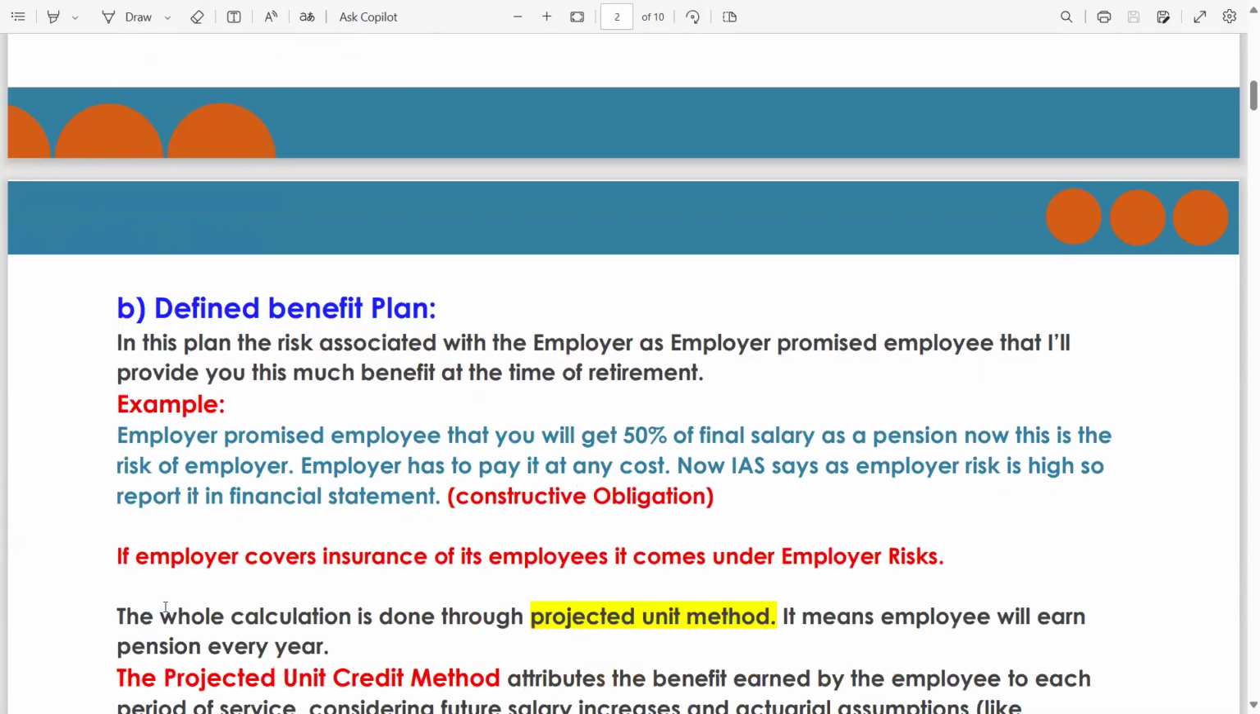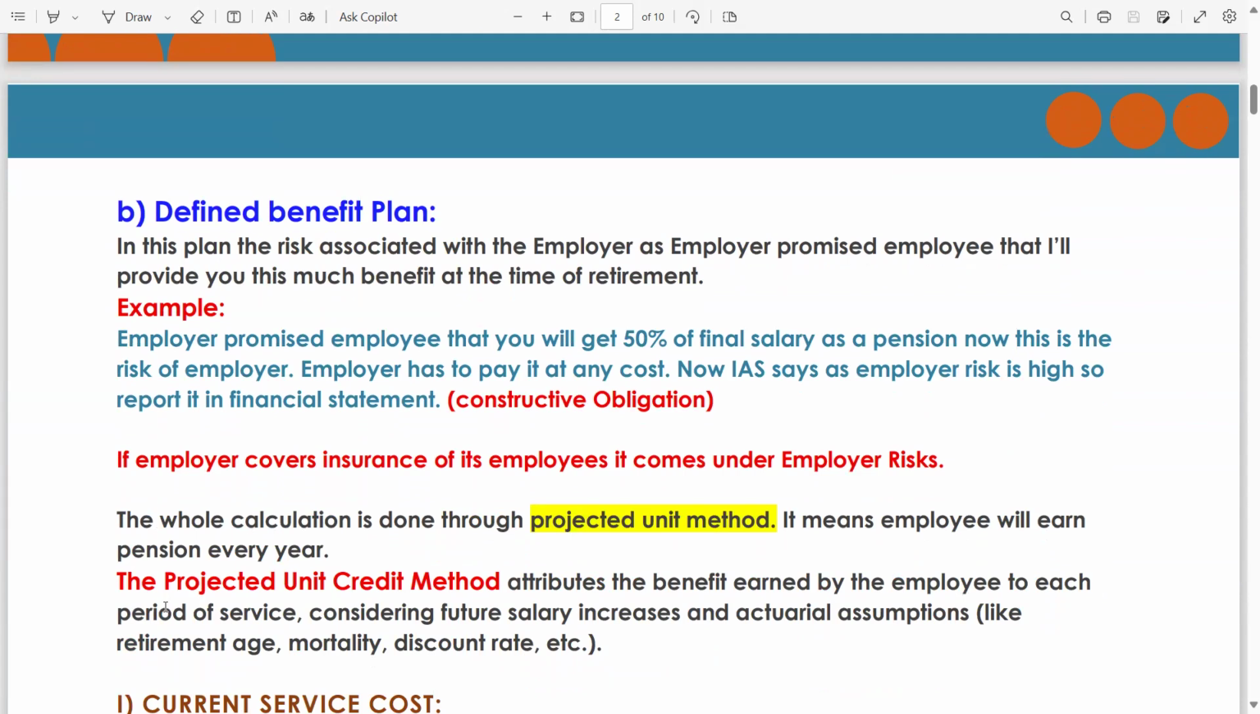Okay. Now, move to the defined benefit plan. On this topic, there are so many questions in your past paper exams. Please be attentive. Defined benefit plan. In this plan, the risk is associated with the employer, as the employer promised the employee that I will provide you this and that benefit at the time of retirement. In this defined benefit plan, the employer has an obligation to pay you a retirement benefit, meaning there is a constructive obligation. In most organizations, there is a defined benefit plan.